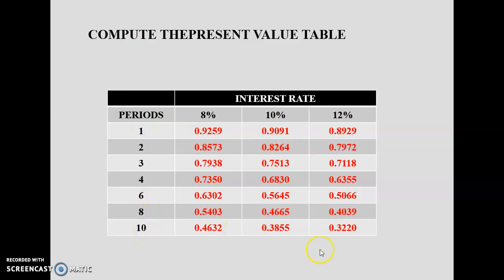If you are dealing with, suppose, an interest rate of 12% and 10 periods, it will be 1 divided by (1 plus 0.12) raised to power 10. By putting in different values, we get the present value interest factors, and the table can be computed as below.